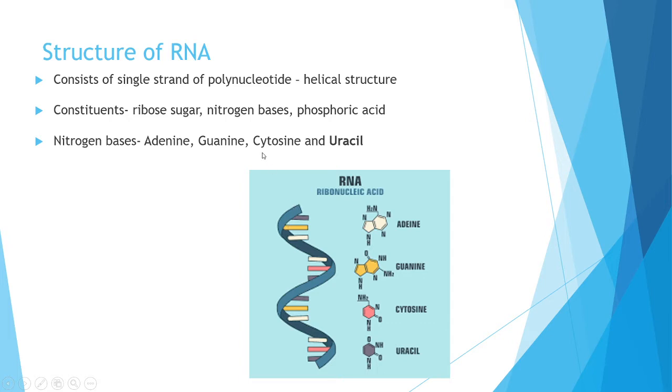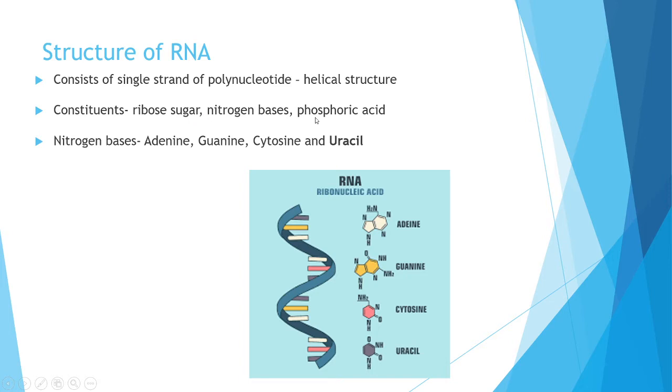The difference is in the sugar. In RNA it is ribose sugar, but in DNA, deoxyribose sugar is there. That is why the name is DNA, deoxyribose nucleic acid. And for RNA, the name is ribose nucleic acid, that means the sugar is a ribose unit. That's the main difference: in DNA it is deoxyribose sugar, and in RNA it is ribose sugar.